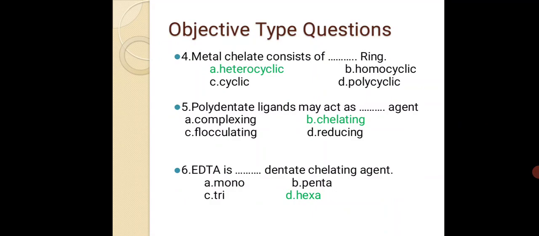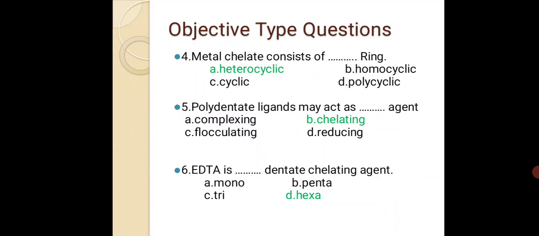Then 4, metal chelate consists of blank ring. A heterocyclic, B homocyclic, C cyclic, D polycyclic. Correct answer is heterocyclic. Metal chelate consists of heterocyclic ring. Then 5th, polydentate ligands may act as a blank agent. Option A, complexing agent, B, chelating agent, C, flocculating agent, and the fourth one, reducing agent. And correct answer is chelating agent: polydentate ligands may act as a chelating agent.